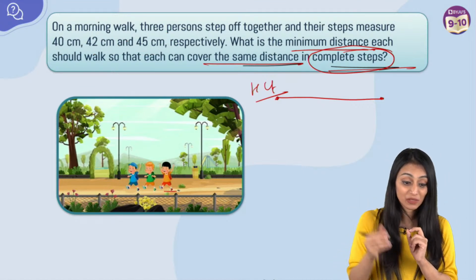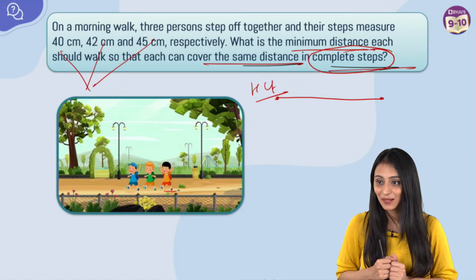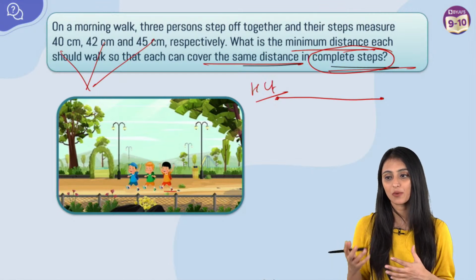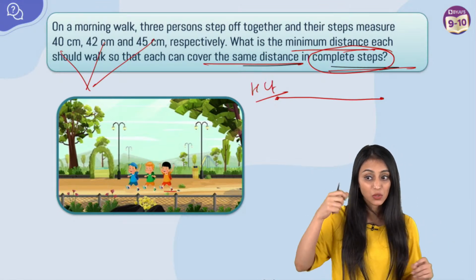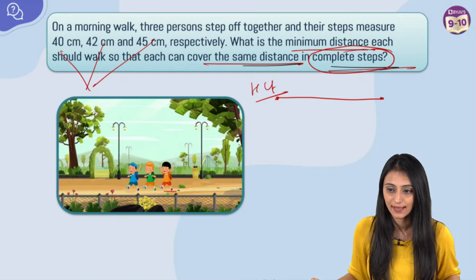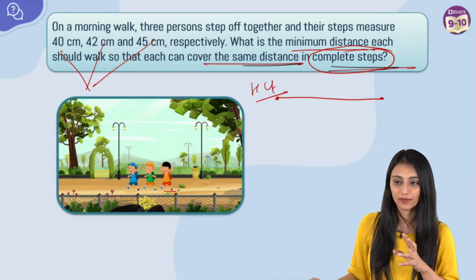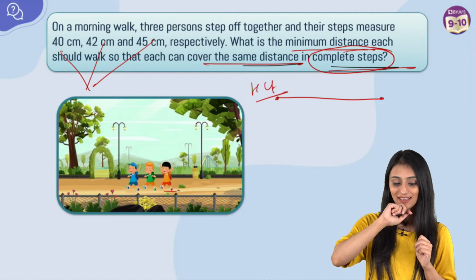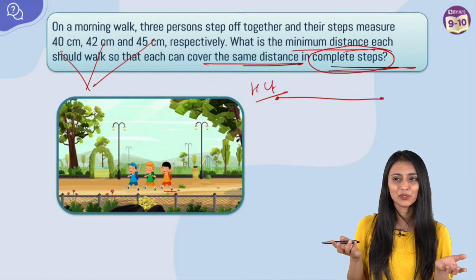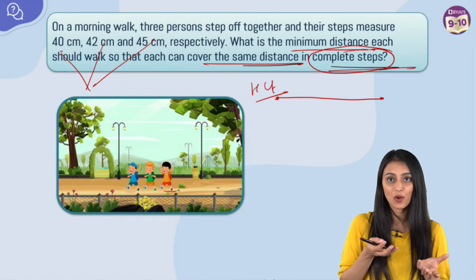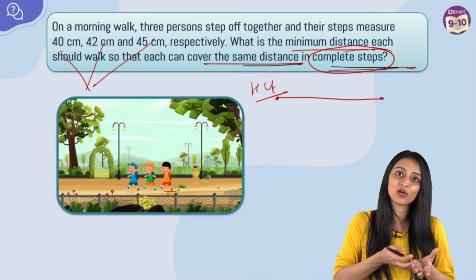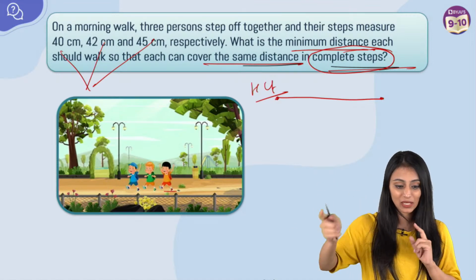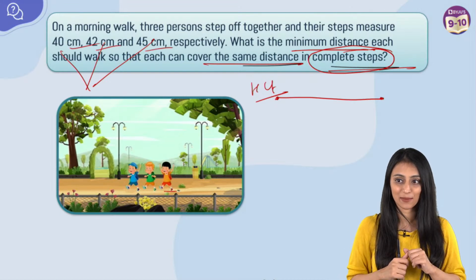Why LCM? Because that would give me the multiple of these numbers, right? No, Michelle, don't use these things. That minimum means LCM. Sometimes we come across questions where these kind of things don't work. So please, you can use this trick that I'm telling you. Muskan, don't go by this. Absolutely, Srishti. So you have understood this trick, right? Because if you take the HCF, you can do it mentally. You don't need to really find it. If HCF will give me a smaller number, how can the distance covered by them be lesser than the length of their steps? That's why we are finding out the LCM, because it's going to be a multiple. It's going to be a bigger number than the length of their steps.